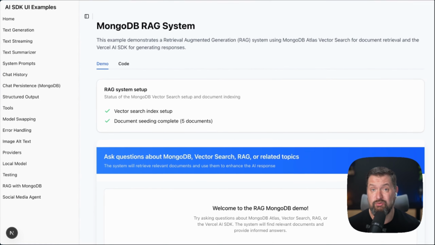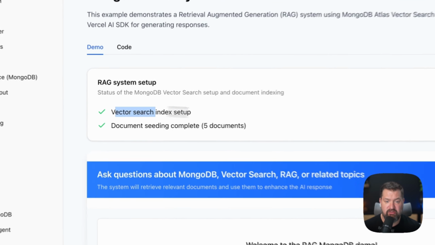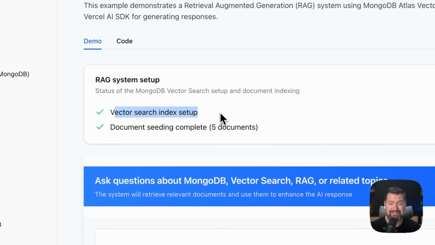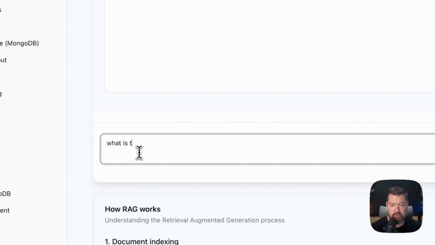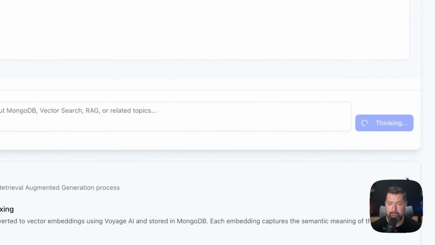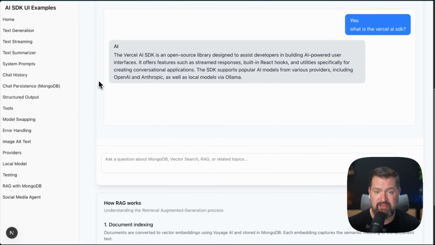So this example implements retrieval augmented generation using MongoDB's vector search. And it retrieves relevant information from a database and includes it in the prompt to the AI model. So the first thing that this does is it makes sure that we have vector search indexes set up, and it makes sure that we have documents in our database that we can use to answer these questions. So if we go down here and we say, what is the Vercel AI SDK? It's going to answer this from the information that we have in our database.